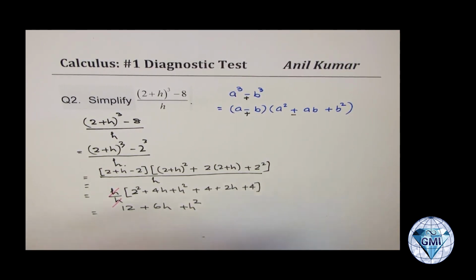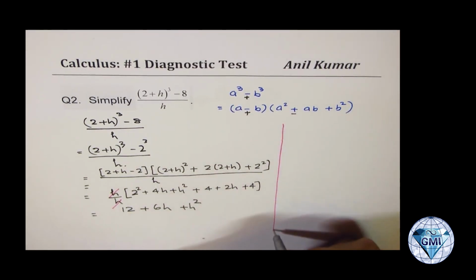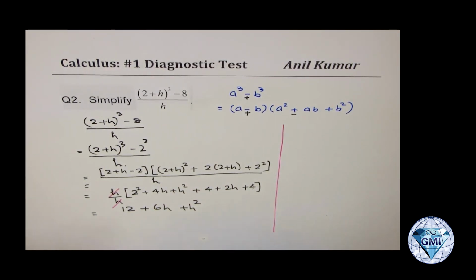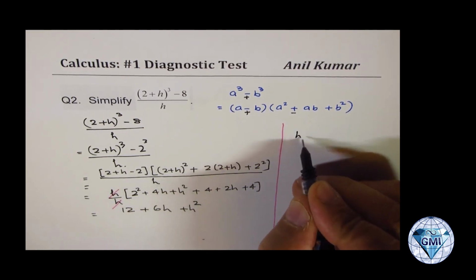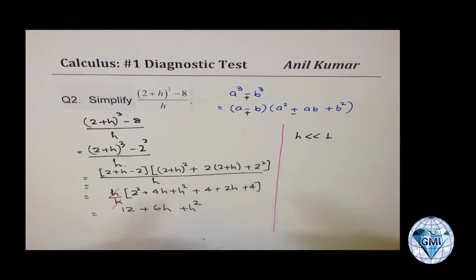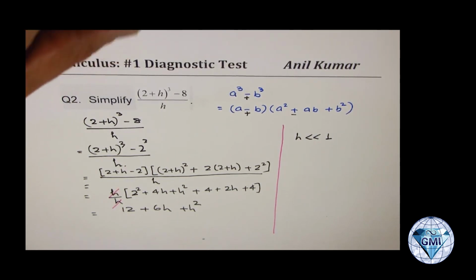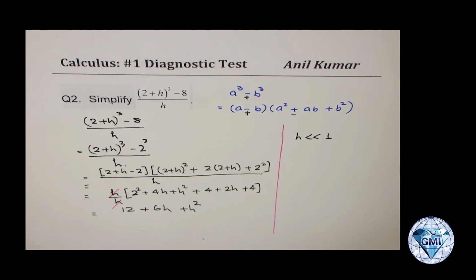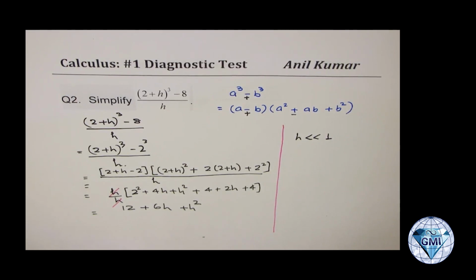So normally in calculus and also in rate of change, you must have seen this kind of formula which is applied for rate of change. And at times we assume that h is very, very small as compared to 1. So if you neglect this value, we get 12 as our result. Now it has a lot of significance in calculus, which we will learn as we move forward, right? So I hope the concept is very clear, a straight application of the difference of cubes formula.